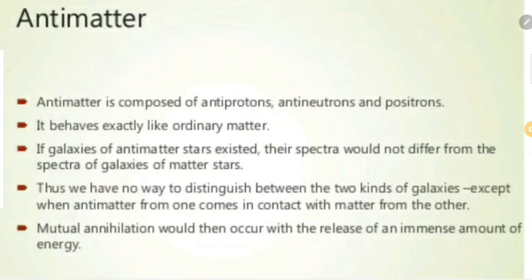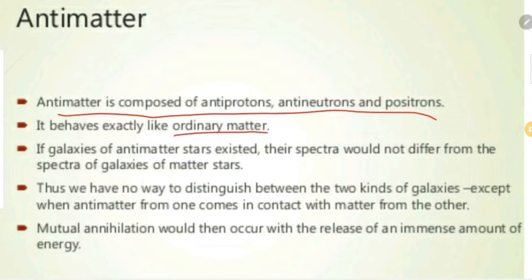Next one is antimatter. We know that matter is composed of protons, neutrons, electrons, quarks, etc. Similarly, antimatter is composed of all the antiparticles, like antineutrons, antiprotons, positrons, and so on. Just like ordinary matter, antimatter behaves exactly like ordinary matter. So if there are stars made of matter, correspondingly there can be antimatter stars inside galaxies, and their spectra cannot be different from the spectra of matter stars. So the difference is only in the charge.